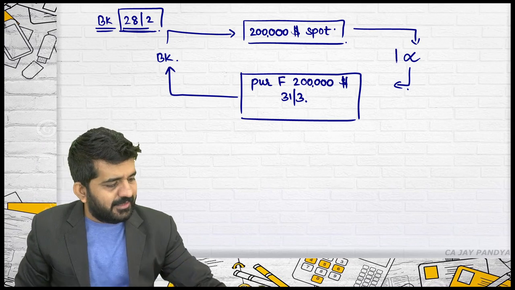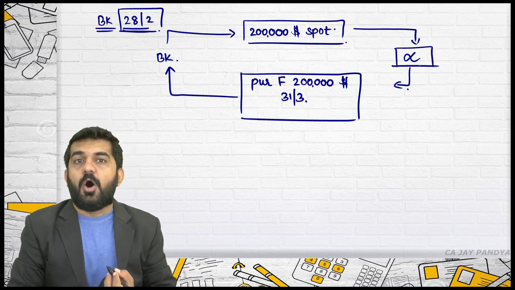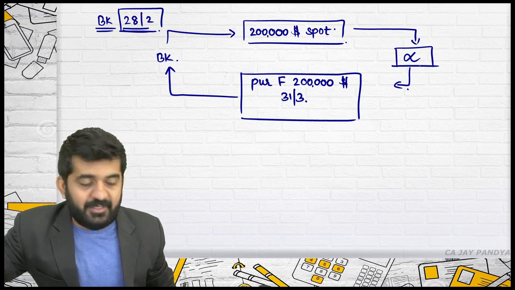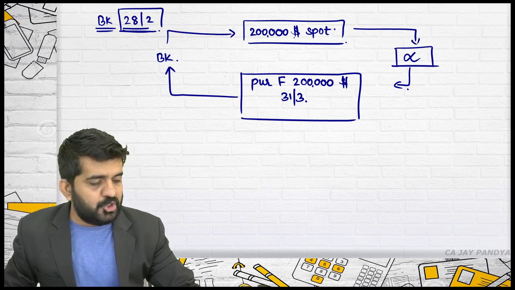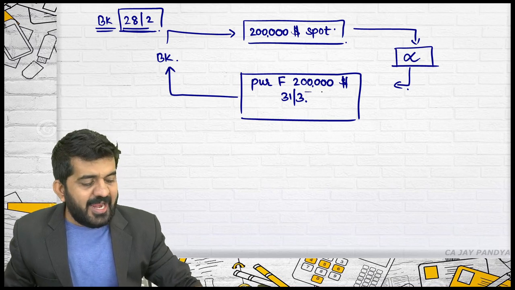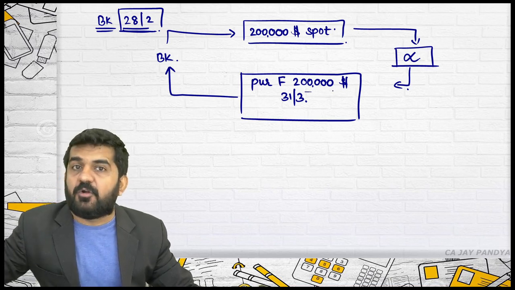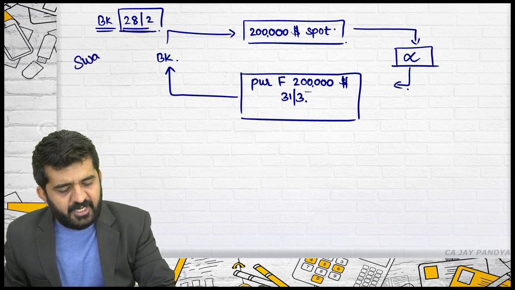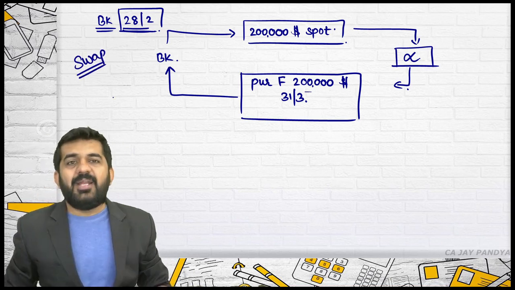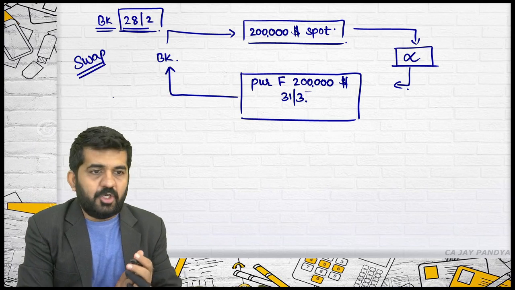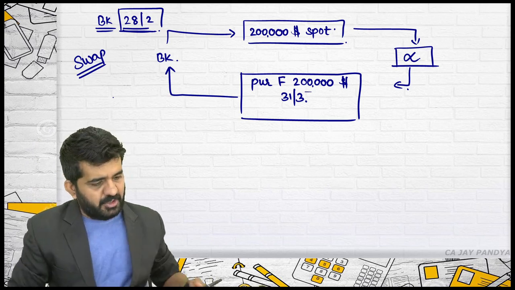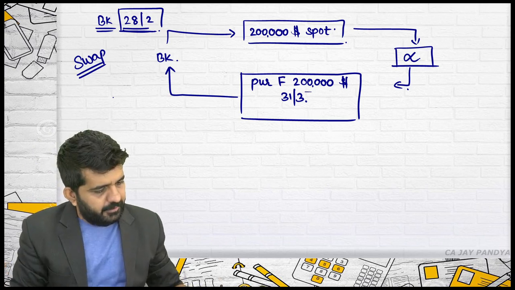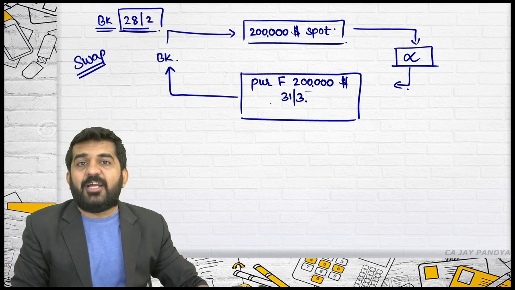See, sir, if there is no person who is ready to do the swap, then the bank can do this swap in the market. The bank can actually sell this $2 lakh in the spot and purchase forward in the forward market. Alright. So this will be the swap done by the bank on 28th of February. Is it alright? So the bank can sell $2 lakh at spot.